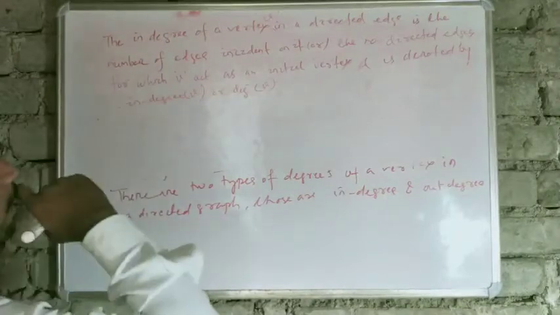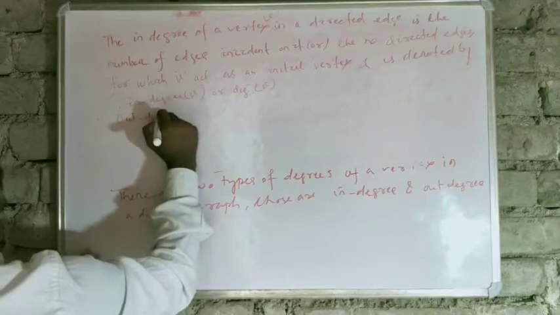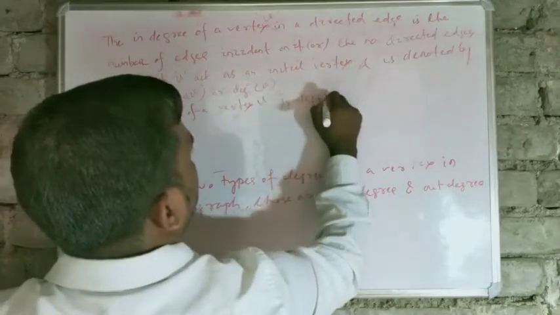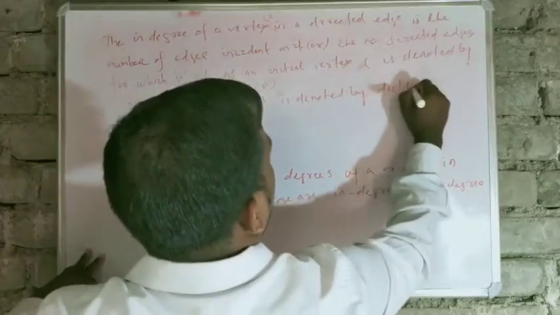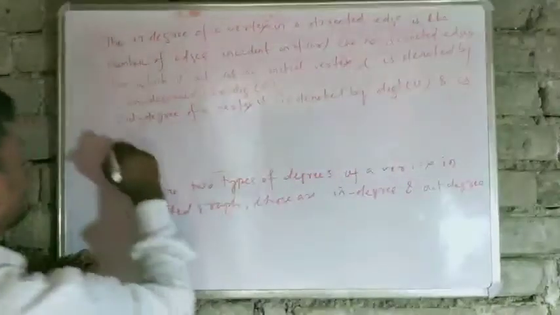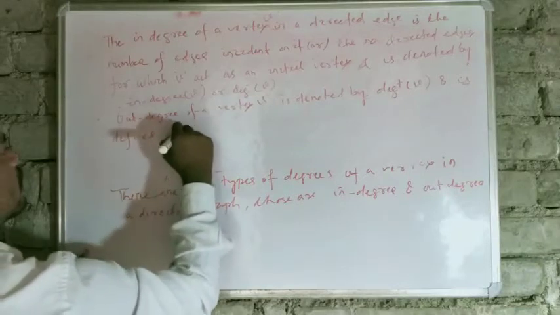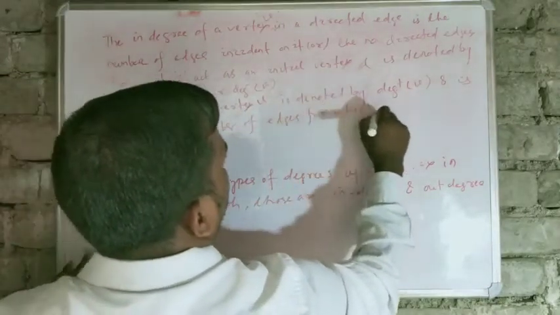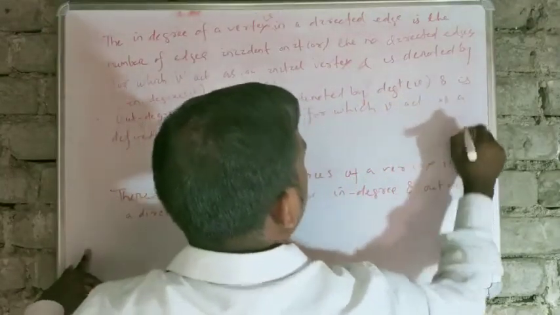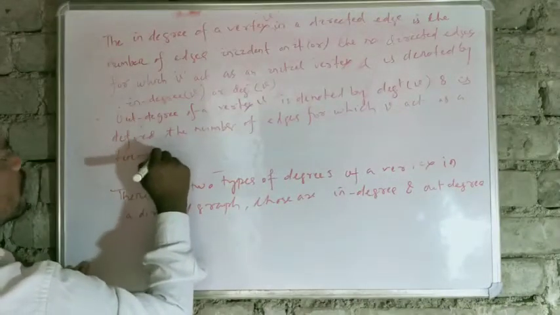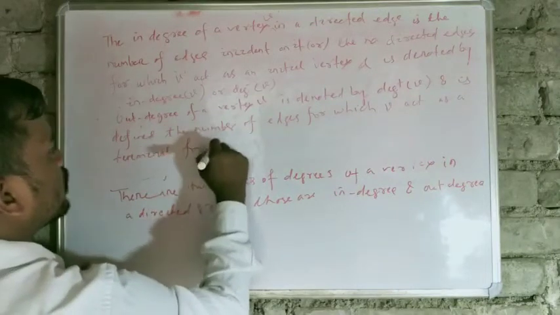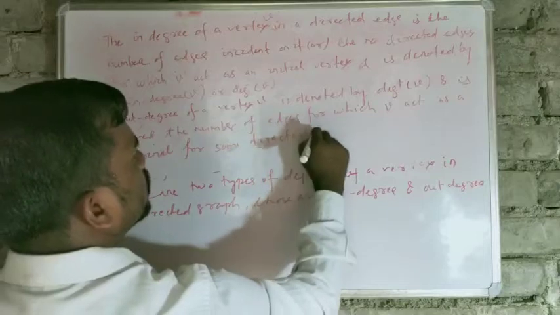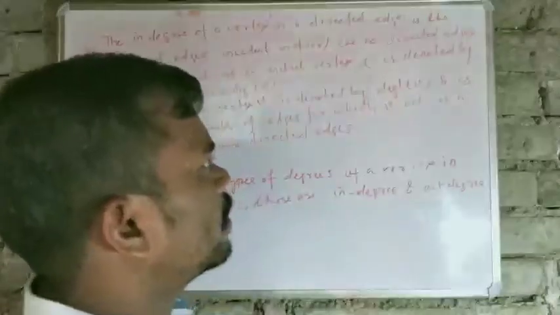Similarly, what is the out degree of a vertex? The out degree of a vertex v is denoted by degree plus of v and is defined as the number of edges for which v acts as a terminal vertex for a directed edge or for some directed edges. Now we have got what the in degree and out degree of a vertex are.